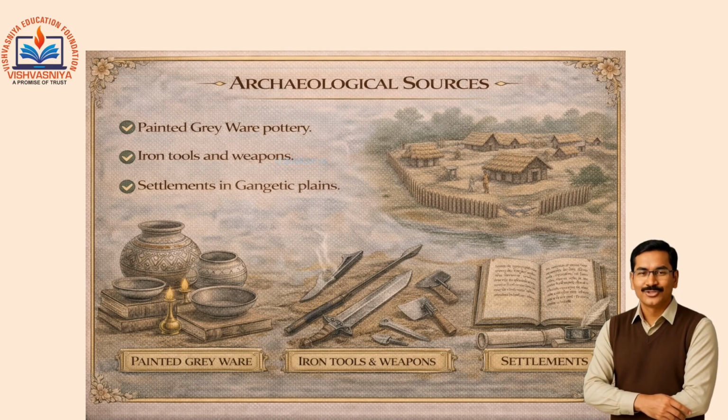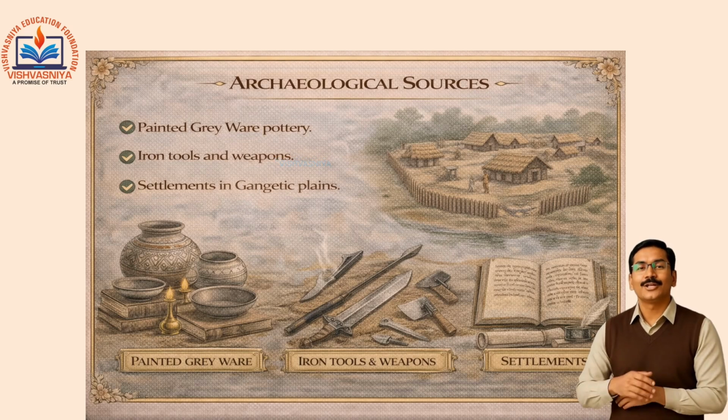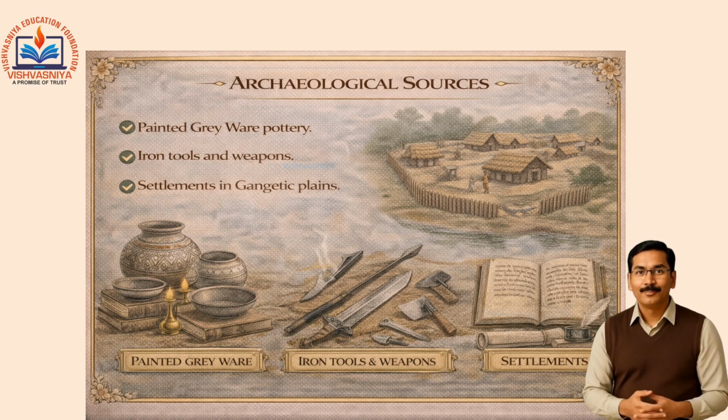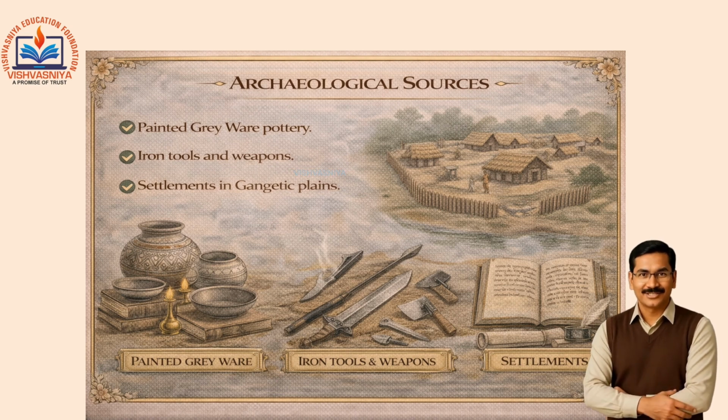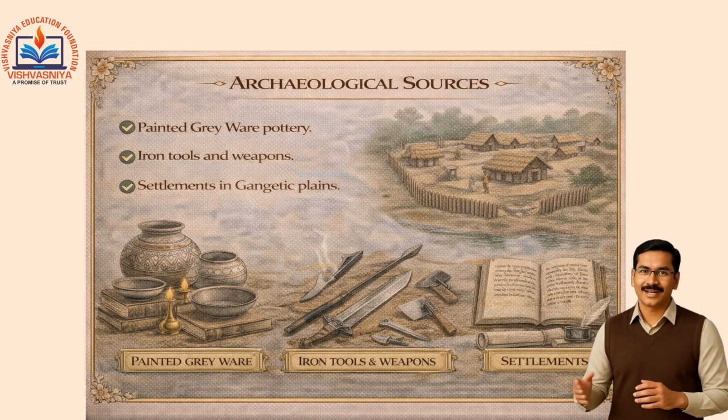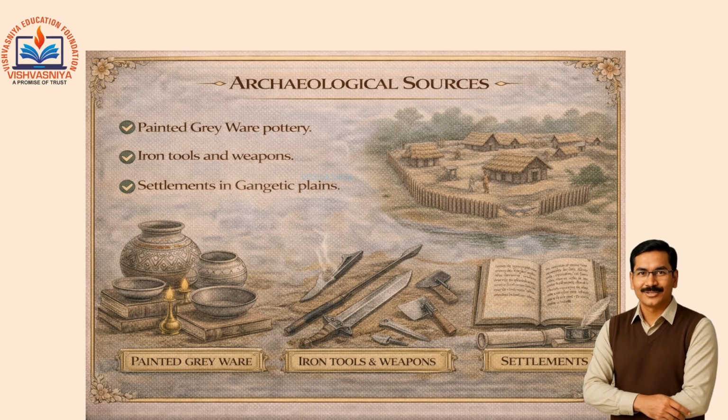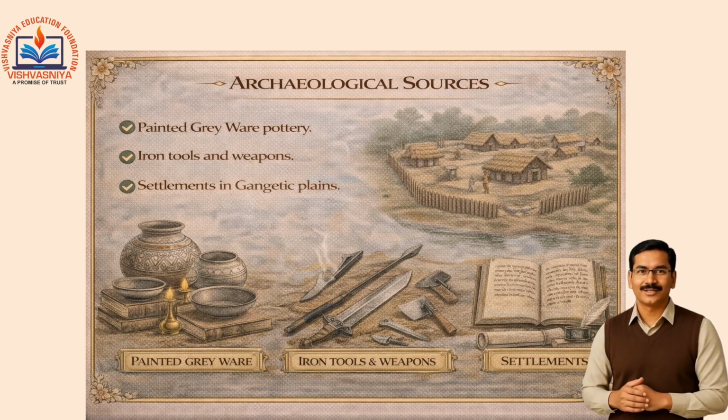Archaeological evidence supports literary sources of the Vedic age. Excavations have revealed painted graveware pottery, iron tools, and settlement remains in the Gangetic Plains. These findings prove that people used iron and practiced agriculture, especially during the later Vedic period.